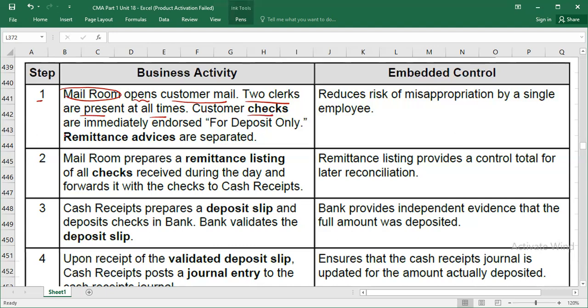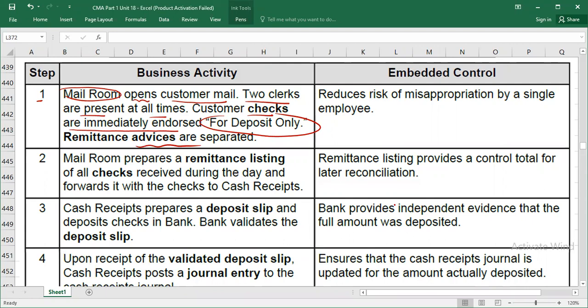Customers' checks are immediately endorsed for deposit only, because if there is a check in the envelope, you will take that check out and write on the backside of the check, maybe with a lead pencil, for deposit only. And remittance advice is separated, because we mostly send remittance advice with the invoice to the customer. Once the customer issues the check against that invoice, he will take the copy of remittance advice which was sent by you and the check, and send both to you.